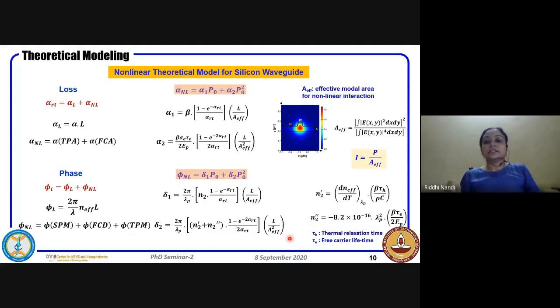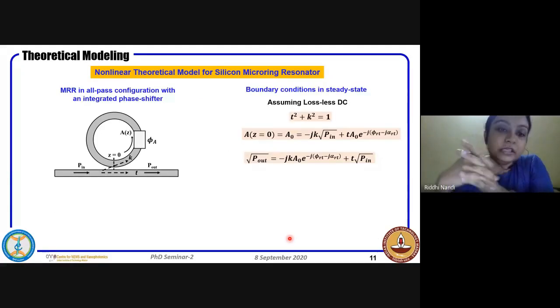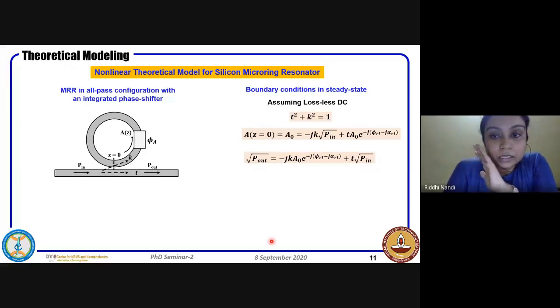So considering all this, now we will see when we apply all this in a microring resonator, how it will look like. So basics, we'll just discuss the basic boundary conditions. One is we can assume that this directional coupler region is lossless. So T square plus K square is equals to 1. Next, we'll see what is the field at Z equals to 0.